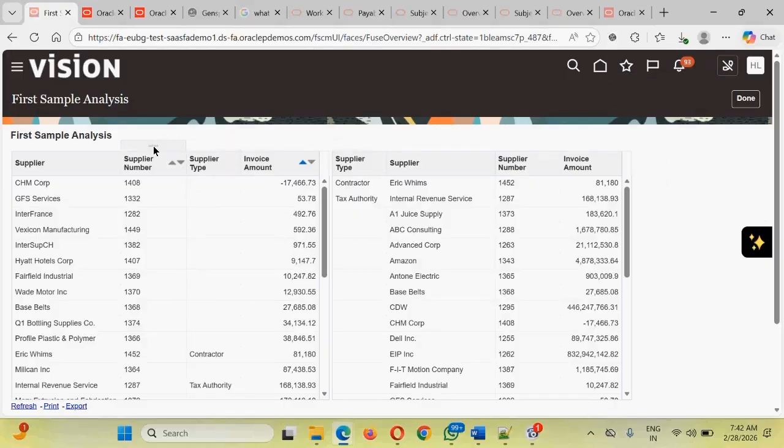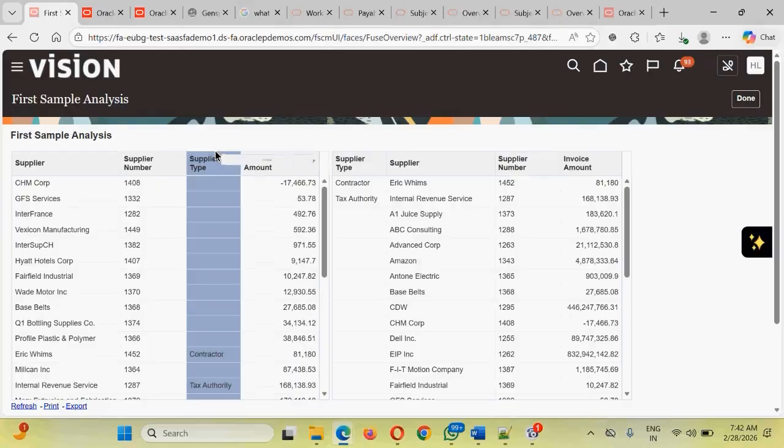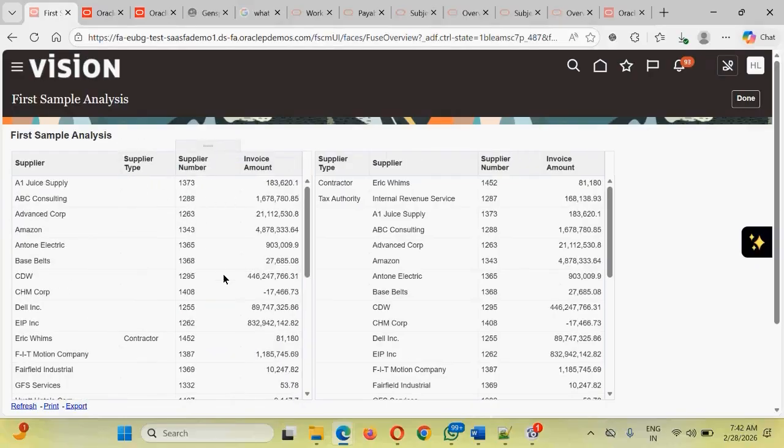If you want to do sorting or analysis, sometimes you want to compare the columns. You just hold this handle, and after holding the handle you can just drag and drop. That's how the order of the columns can be changed. In addition to that, a very important feature is, suppose you want to show the values based on the supplier.